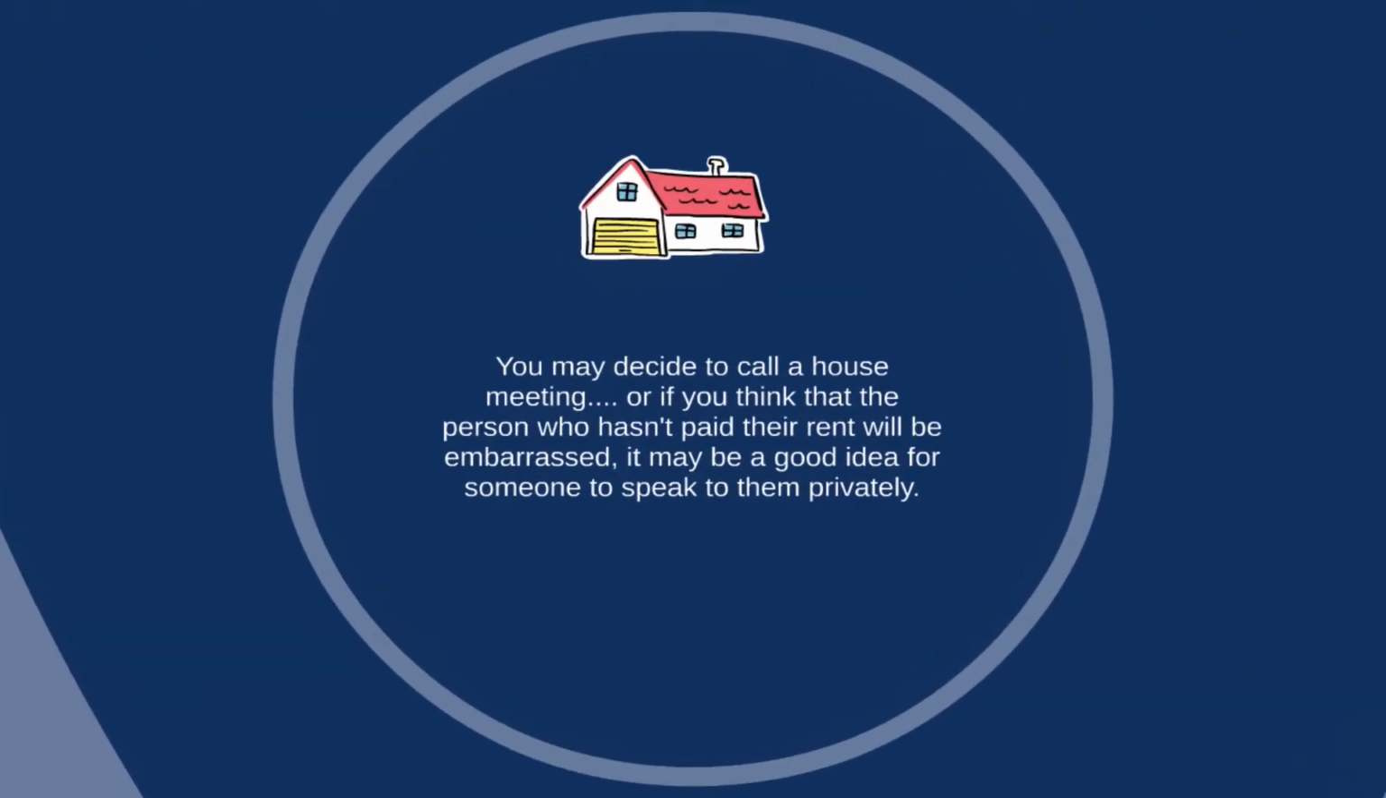If this happens, the best thing to do is to talk to the other co-tenants as soon as possible. You may decide to call a house meeting, or if you think that the unpaid rent is because of a personal issue, the housemates may think it's best for one tenant to speak privately with the tenant who hasn't paid their rent. This won't be an easy conversation, and it's important to try to be understanding of the other person's feelings. It may be a good idea to ask, "We noticed that you haven't been paying your rent recently. Is there a reason for this that you'd like to share?"